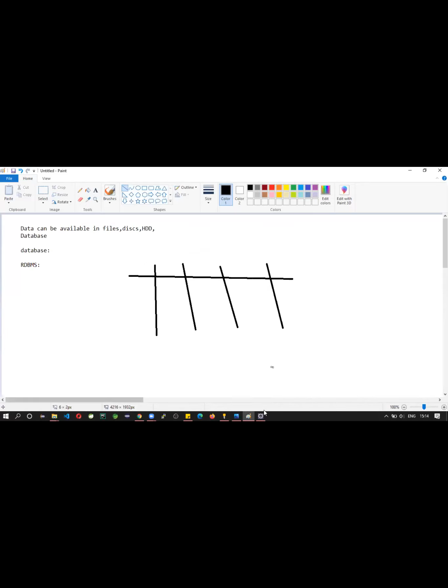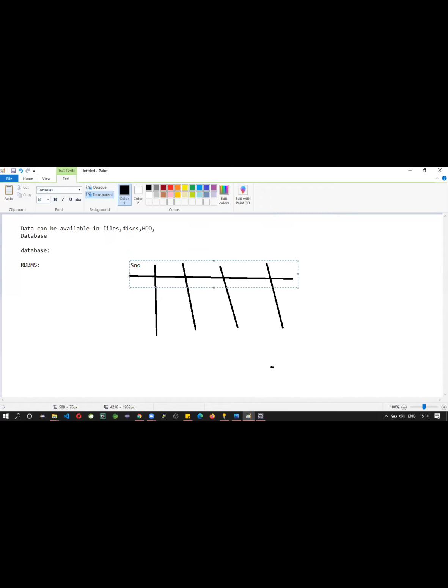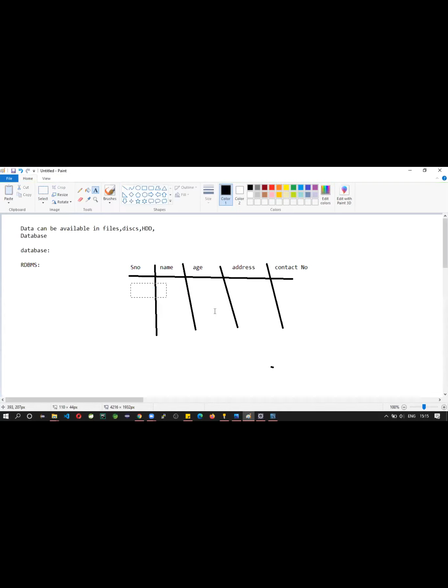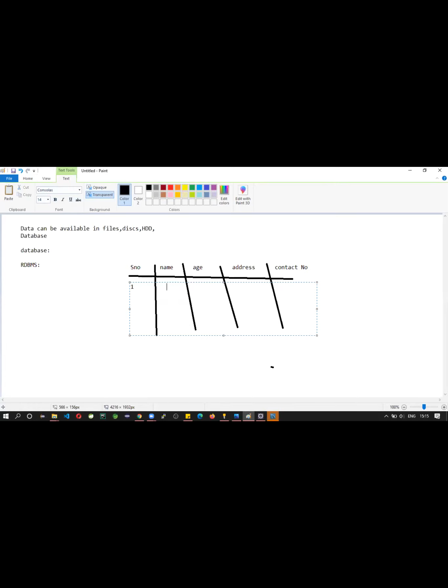Like, see here: serial number, name, age, address, contact number. Maybe you may not get all the things in a proper way. Just for a brief introduction, I am explaining like this. So you may have one, some X, some 20.